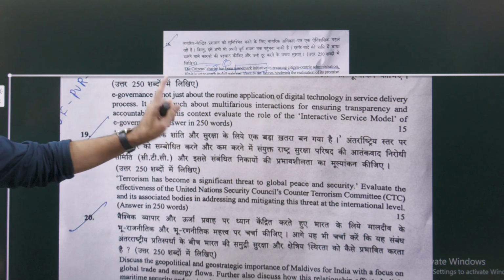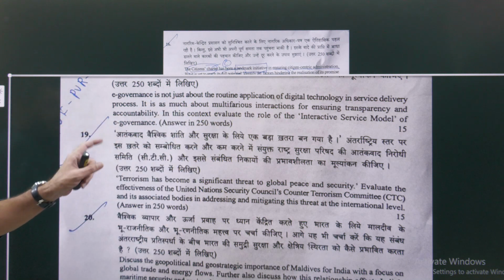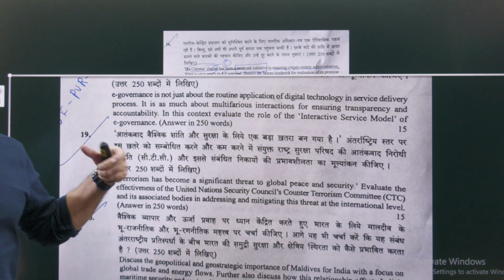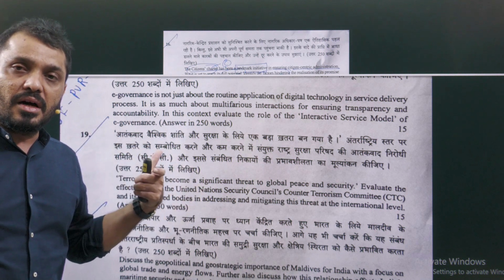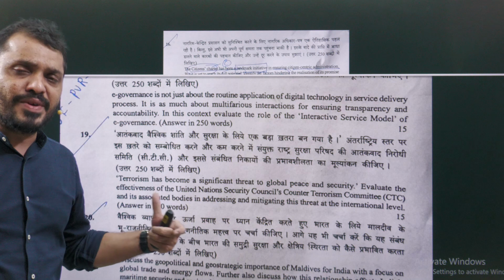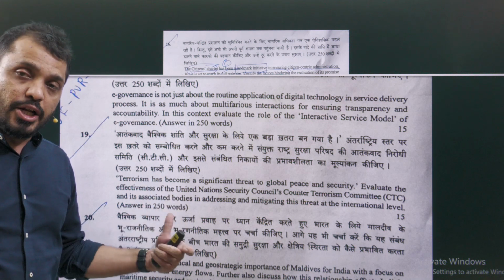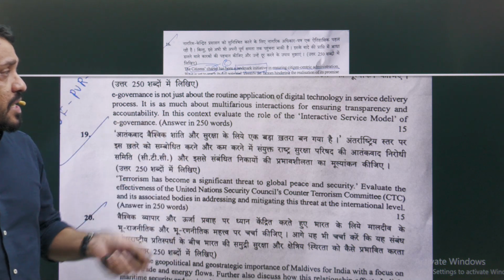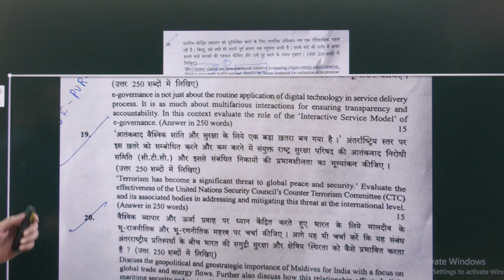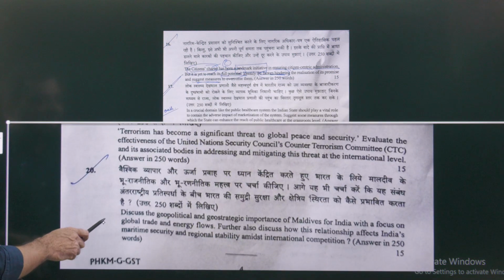In this context, evaluate the role of the interactive service model of the e-governance. That means how the e-governance will improve the interaction between the state as well as the people, how it is ensuring the accountability as well as the transparency. These are the areas we have to focus in this particular question. Next, question number 19.